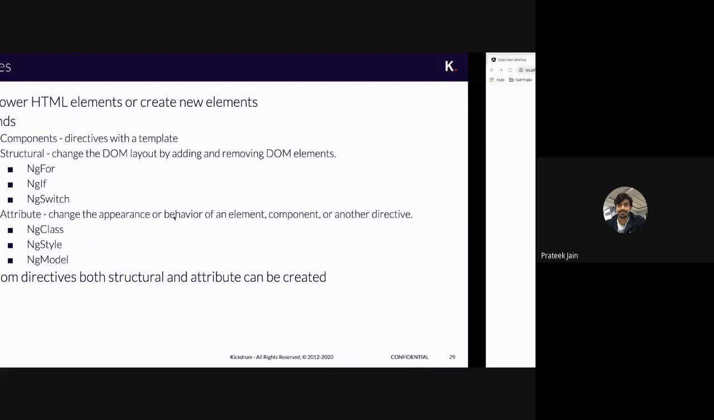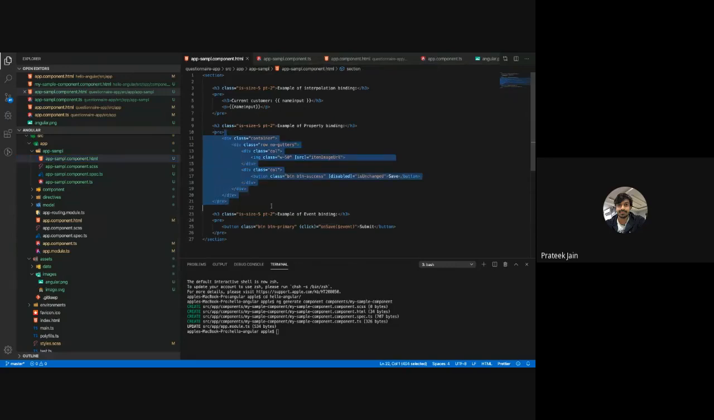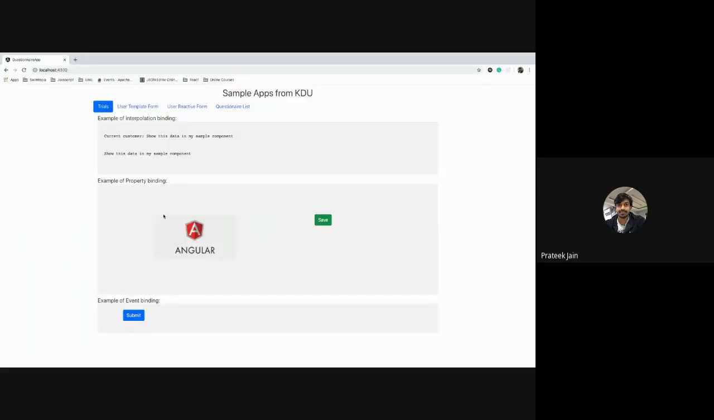What am I trying to say? I will explain. When you're writing something in your code, for loops and if conditions, you write that in your TS file or in your JavaScript. The same thing you can do in your template as well. You can write your for loops here, and you can write if conditions here. That I'm going to show you with one of the applications which I have created, which is this questionnaire list.